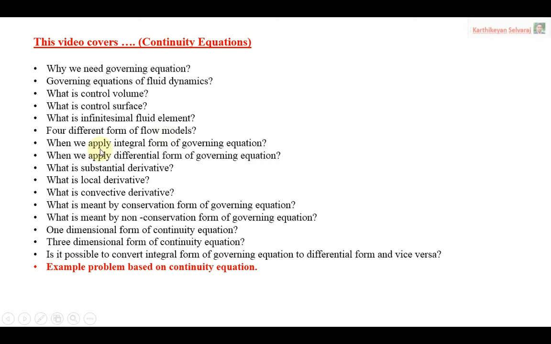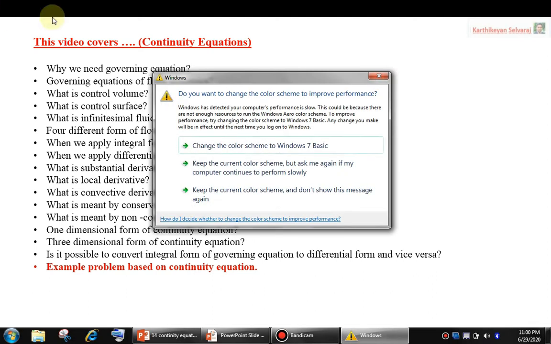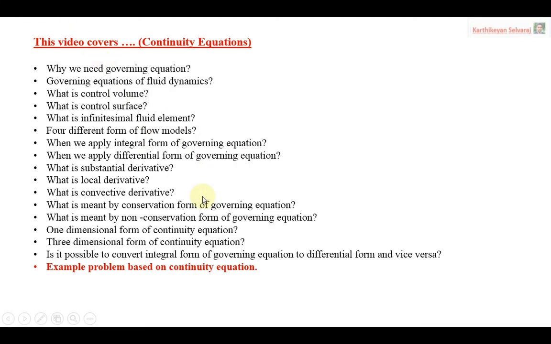First of all, why do we need the governing equation? What are the governing equations available in fluid dynamics? Then what is control volume, what is control surface, what is infinitesimal fluid element, and the four different forms of flow models. When do we apply the integral form of the governing equation, when do we apply the differential form of the governing equation, what is substantial derivative, what is local derivative, what is convective derivative,